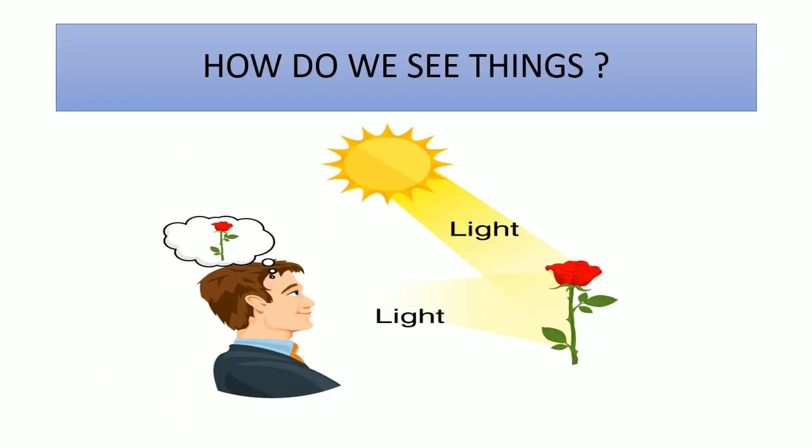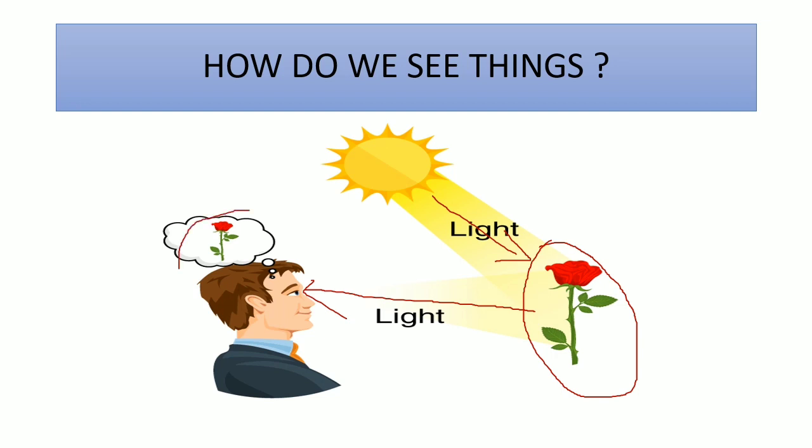Now how do you see things? In daytime, some light comes from the sun and falls on the rose flower, and some of the light bounces back to the eye, and our brain processes the image of the rose flower. This is how we see things.